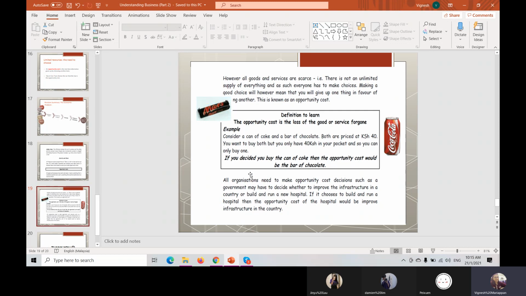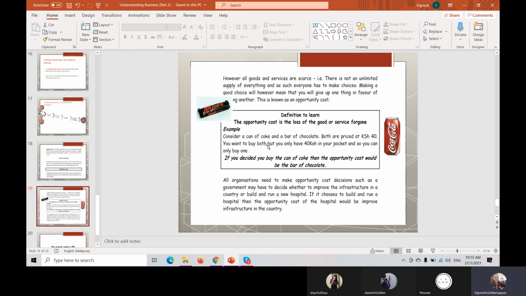This is the example. The opportunity cost is the loss of the good or service foregone. Example: consider a can of Coke and a bar of chocolate. Both are priced at, maybe we can consider this as $40.